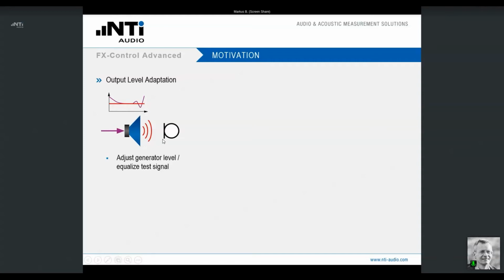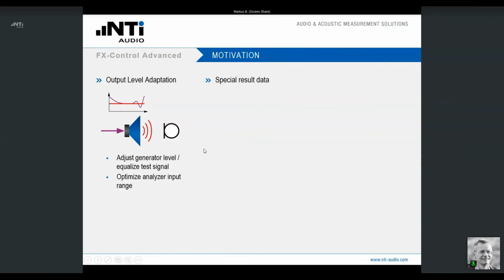And for that purpose, we are offering a regulator that assists you to adjust the generator level, so to get a certain sound pressure level at the output of your loudspeaker and to equalize the test signal. Another regulator would be to optimize the analyzer input range, in other words, the sensitivity of your audio analyzer in order to achieve maximum precision and accuracy of the measured results.